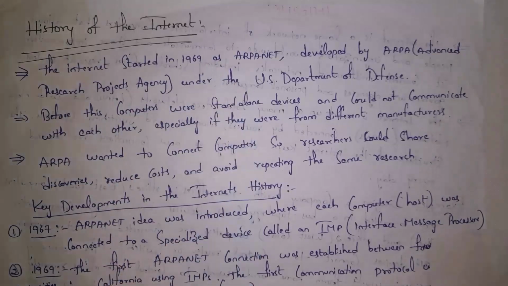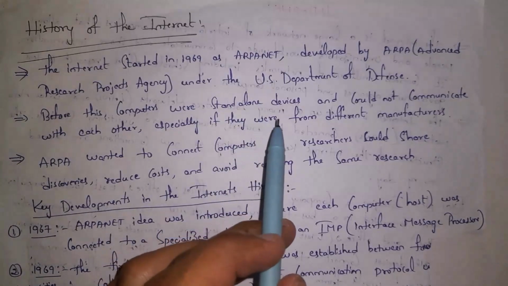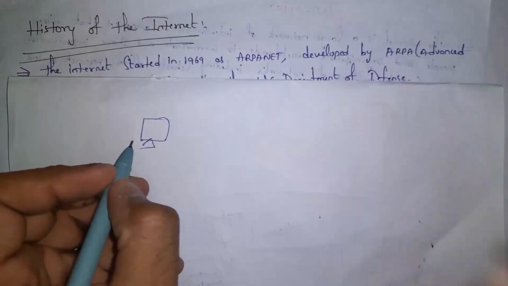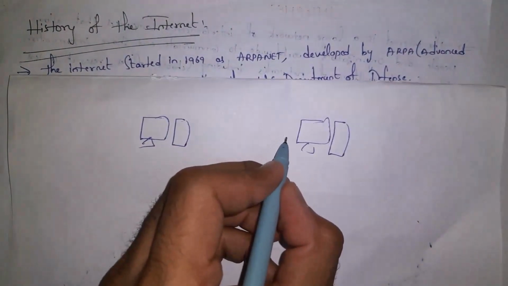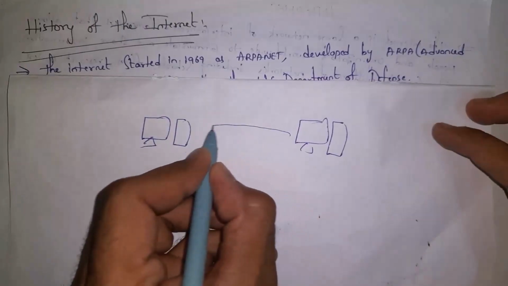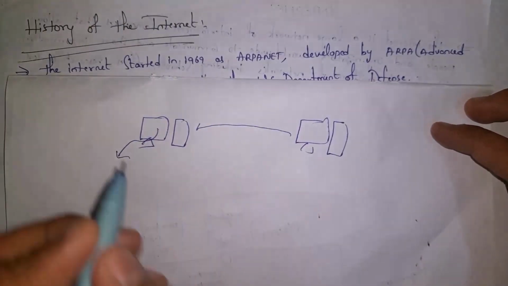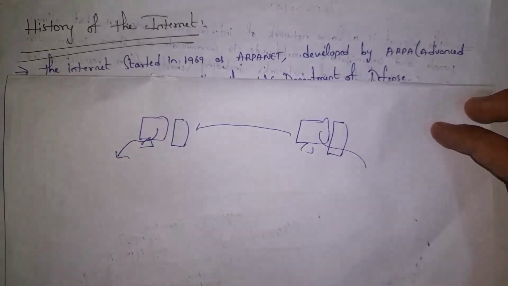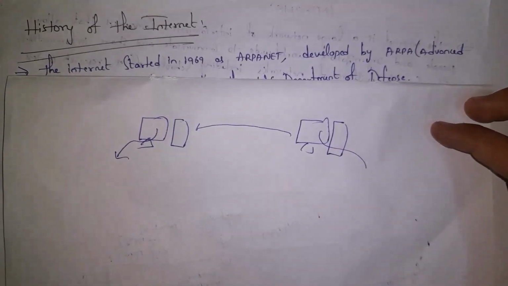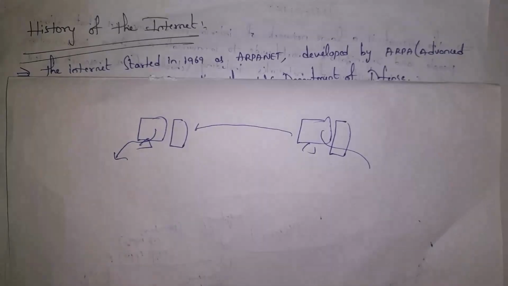Guys, in olden days, before ARPANET, devices with different manufacturers could not communicate. For example, one computer is a Dell computer and one computer is an HP computer. If these two devices want to communicate with each other, they cannot, because this belongs to the Dell manufacturer and this belongs to the HP manufacturer. So these two devices cannot communicate with each other. In order to overcome this problem, ARPA introduced ARPANET.